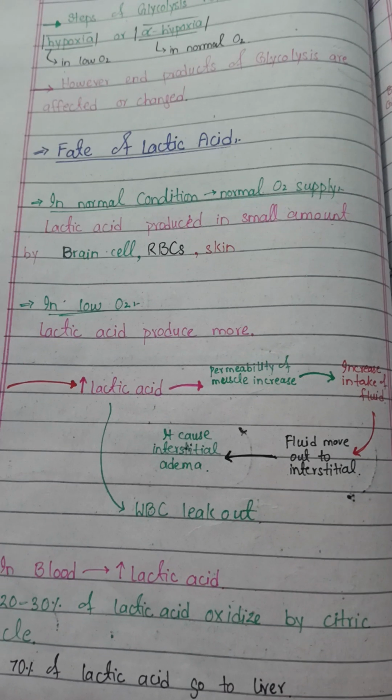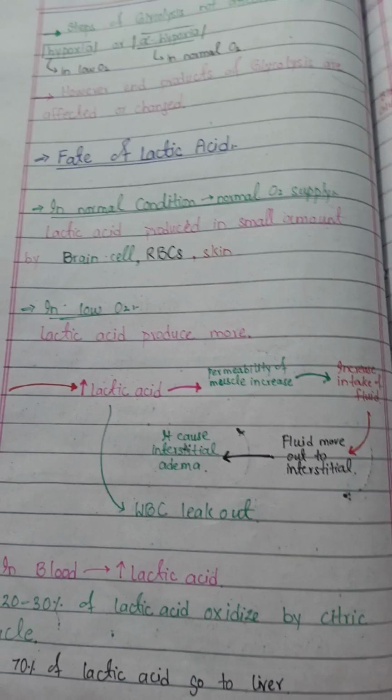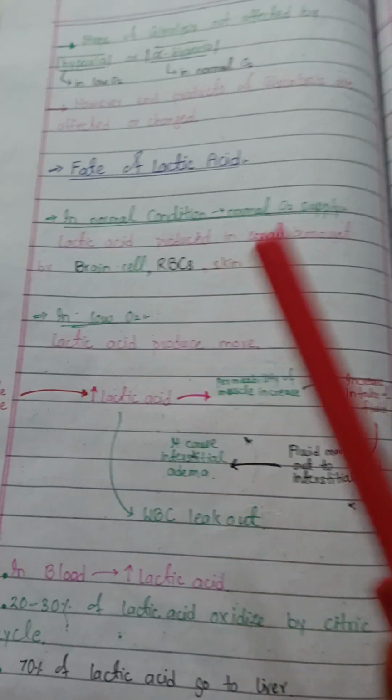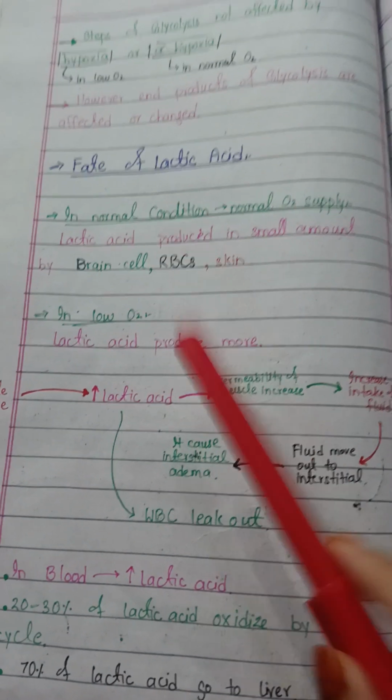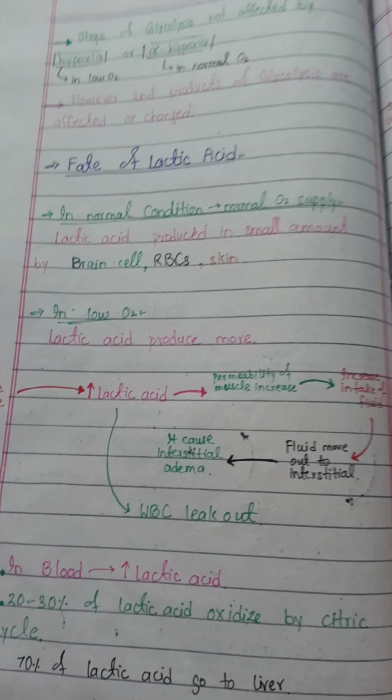if we have a low amount of oxygen, for example we are doing exercise or we are in stress, then the lactic acid concentration in our body increases, and the lactic acid concentration in our blood increases. Then how does this lactic acid work and how does it produce more?